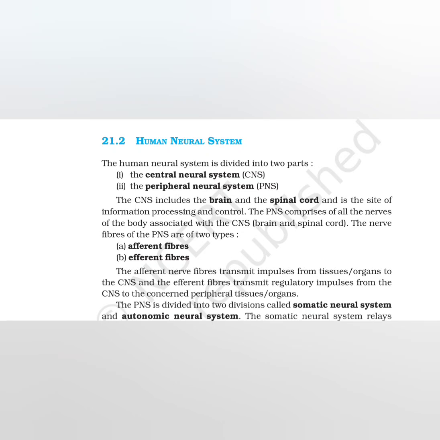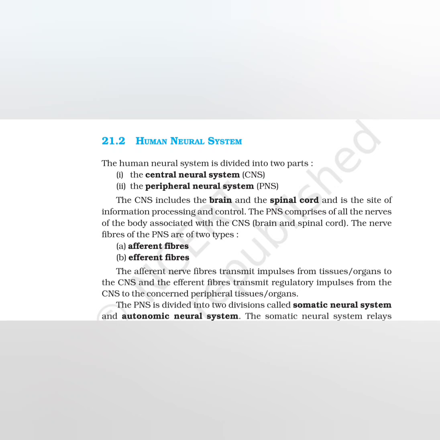Human neural system. The human neural system is divided into two parts: the central neural system, CNS, and the peripheral neural system, PNS. The CNS includes the brain and the spinal cord, and is the site of information processing and control. The PNS comprises all the nerves of the body associated with the CNS, brain and spinal cord.